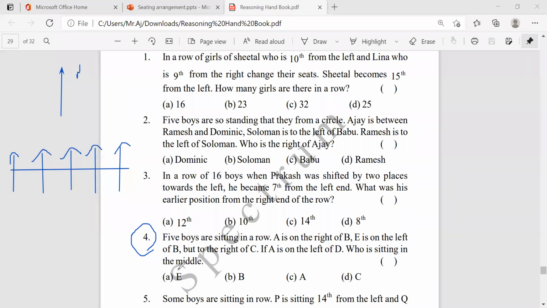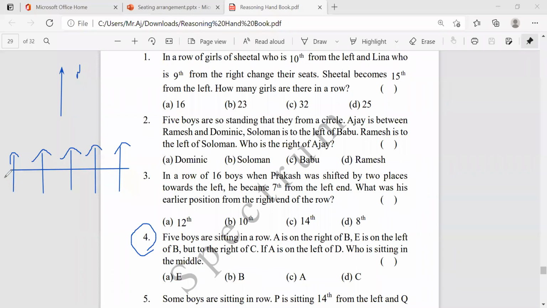Who is sitting in the middle? So here see, they've given everything. A is the right of B, E is the left of B but right of C, and A is on the left of D.